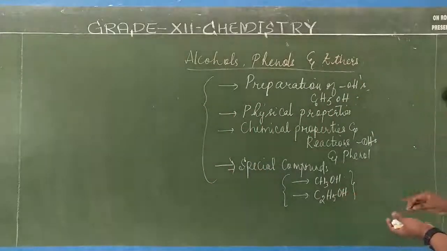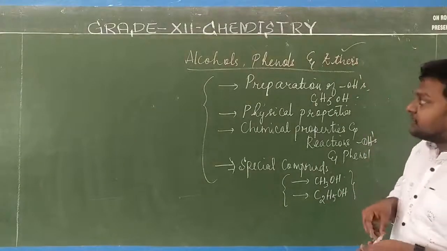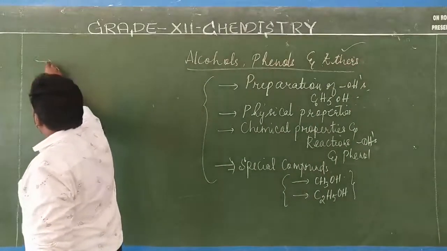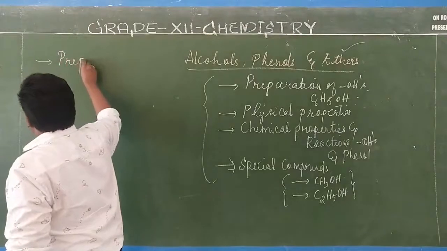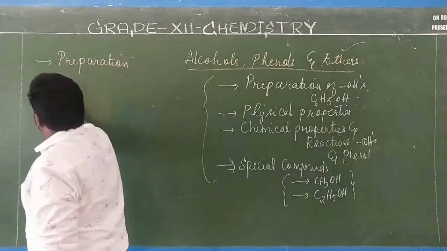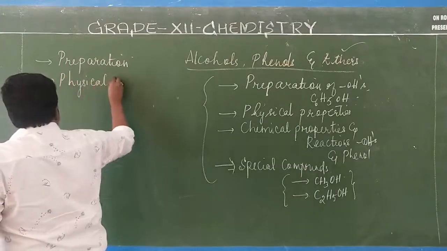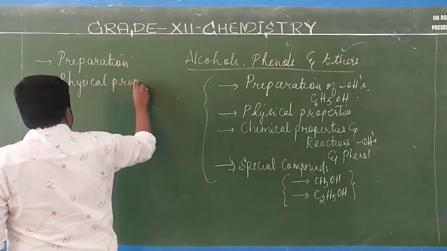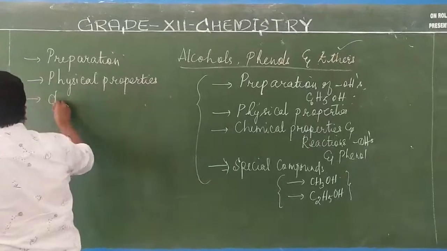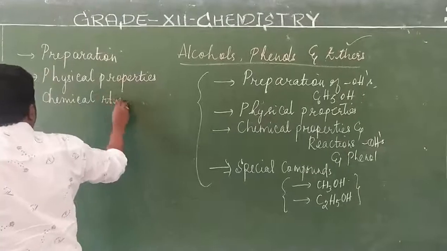So the left out topic in this chapter is ethers, which we have to study. Okay, we start with the ethers. In ethers, it's a very simple topic actually, we have to study preparation, the second is the physical properties of ethers, and the third is the various chemical reactions of ethers.